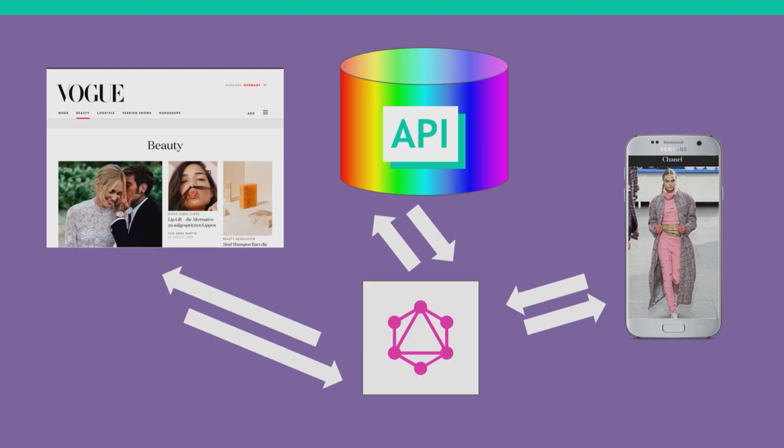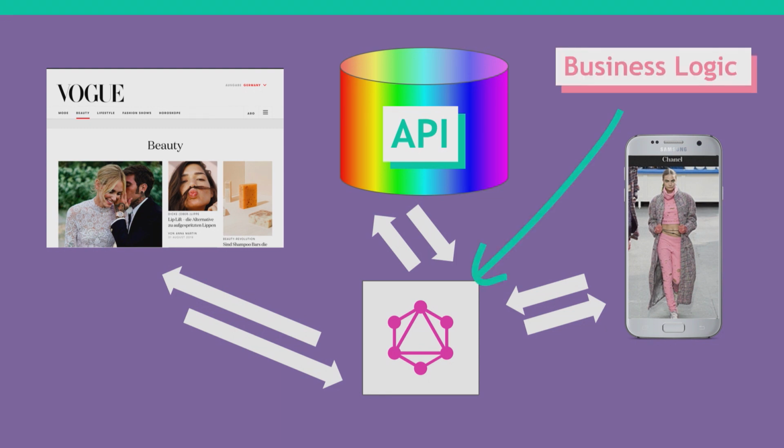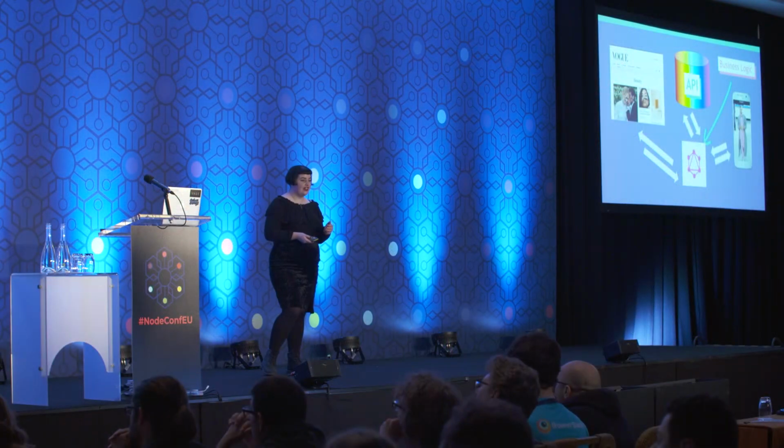But now, with GraphQL, if we put a GraphQL layer on top of that third-party API, then all the business logic happens once, and both applications can benefit from it. And you can build the API that you want to see in the world, an API that you actually like, that arranges things in a way that makes sense to you, and you can use that instead.